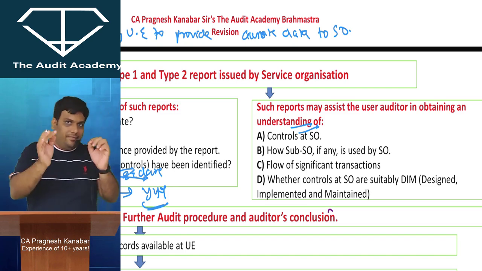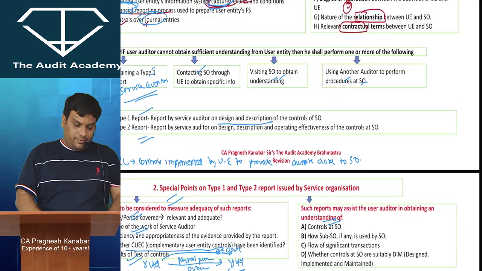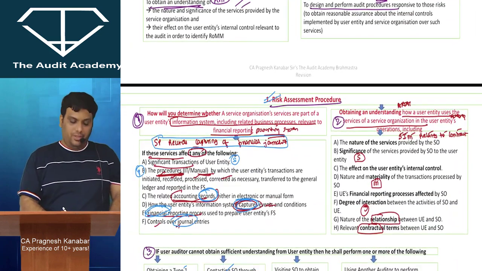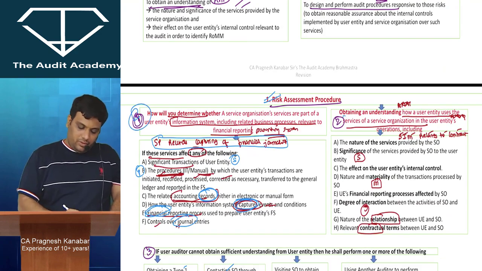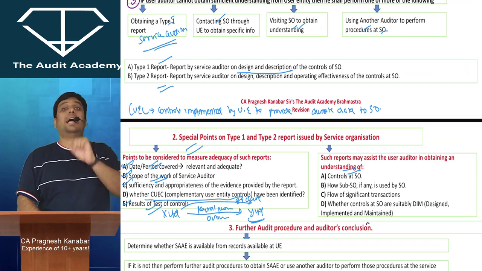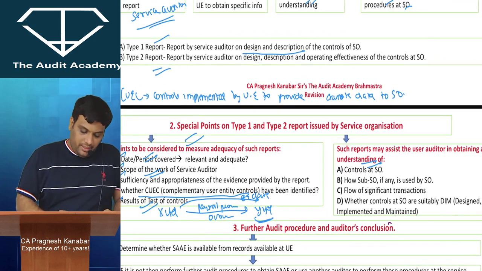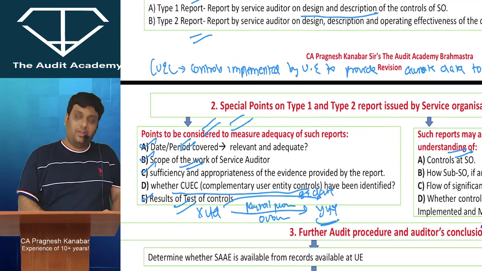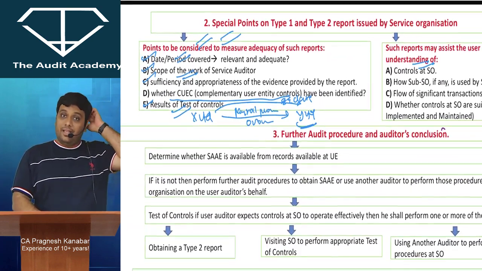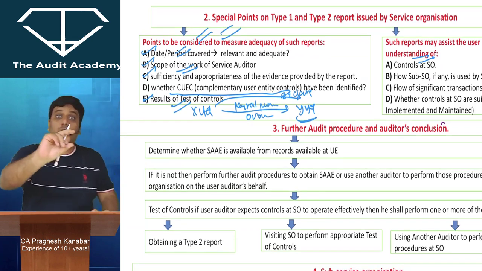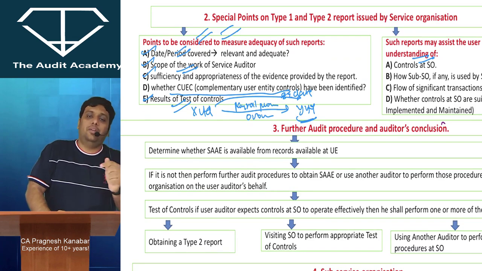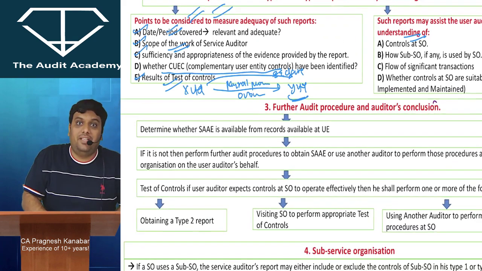So one more time, when you look at the last line of the question, if the question is about understanding, then it is from risk assessment procedure. You'll have to see which point they have questioned. If the question says can you rely upon the service auditor's report, then it is from this particular box: if I want to rely upon the service auditor's report, I'll have to go through these points. Then if the question says respond to the risk, test, check, obtain sufficient and appropriate audit evidence, that means further audit procedures.